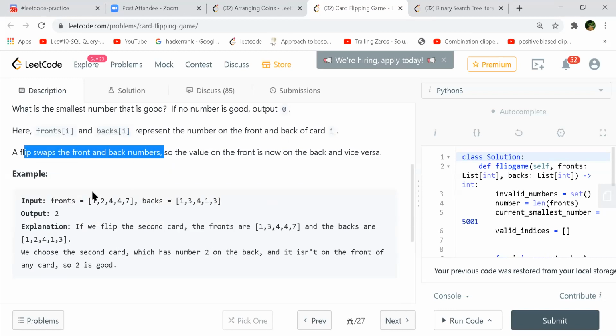So this is our front and this is our back, right? So if you flip the second card, our fronts will be this and the back will be this, right? Okay, but how many flips are we allowed? Any number of flips. That's not very clear in the problem statement. The problem statement is not so clear. Just check the number of dislikes with respect to the likes in this particular question.